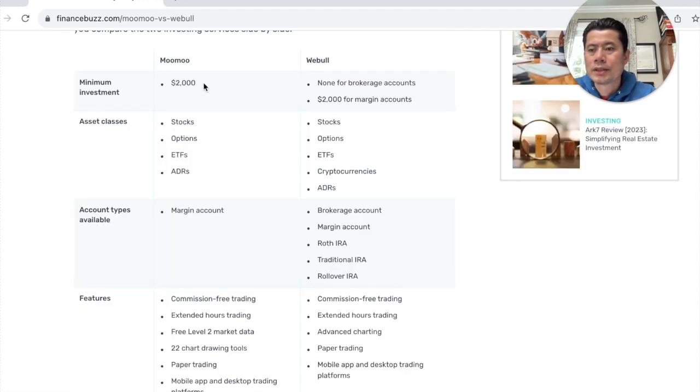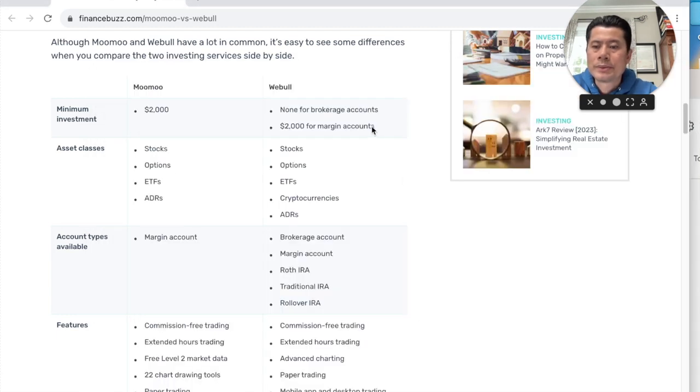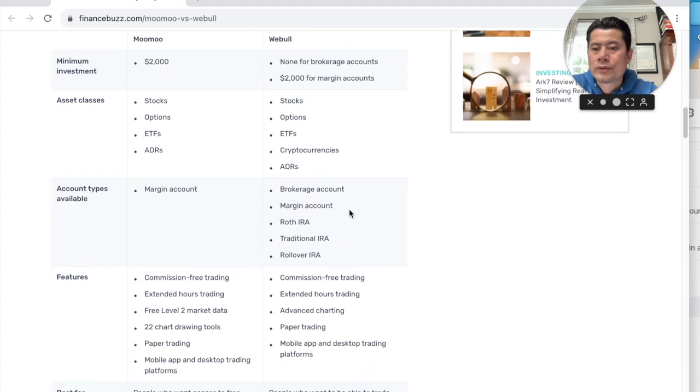So with Moomoo, you're gonna need a $2,000 minimum investment to make any kind of trades. You can buy stocks, but you can't trade unless you have a minimum of $2,000. Webull has $2,000 for margin accounts, none for brokerage accounts. And the asset classes you can buy with Moomoo are American depositary receipts, which are negotiable securities issued by a bank representing shares in U.S. companies. And for Webull, you've got stock options, ETFs, cryptocurrency, and the same thing, ADRs. Moomoo and Webull both have margin accounts, brokerage accounts, Roth IRAs, individual retirement accounts, and traditional rollover accounts.